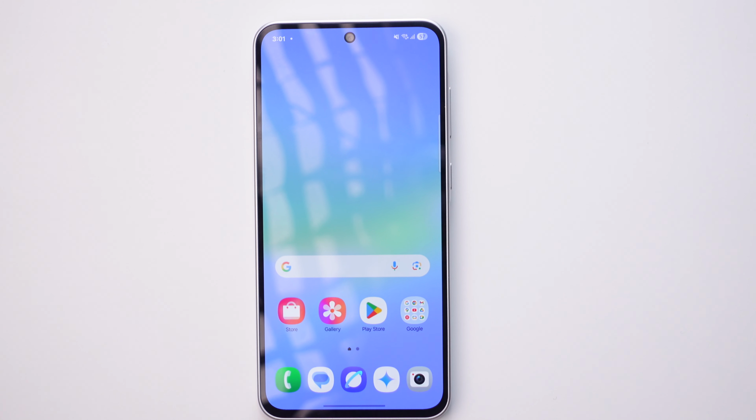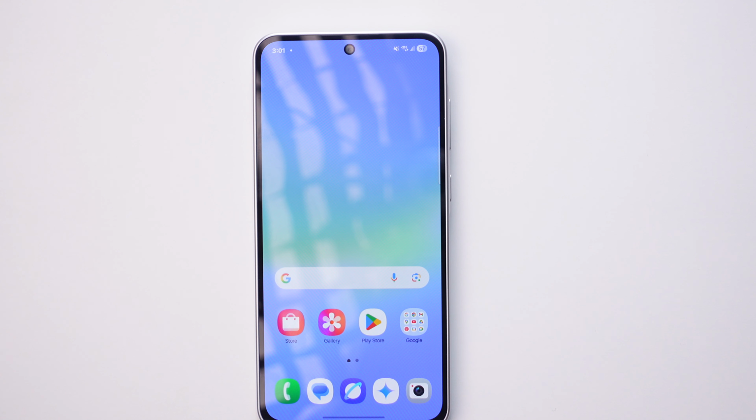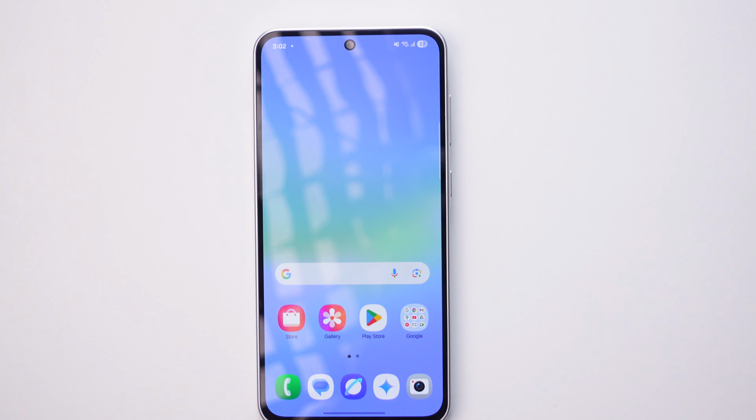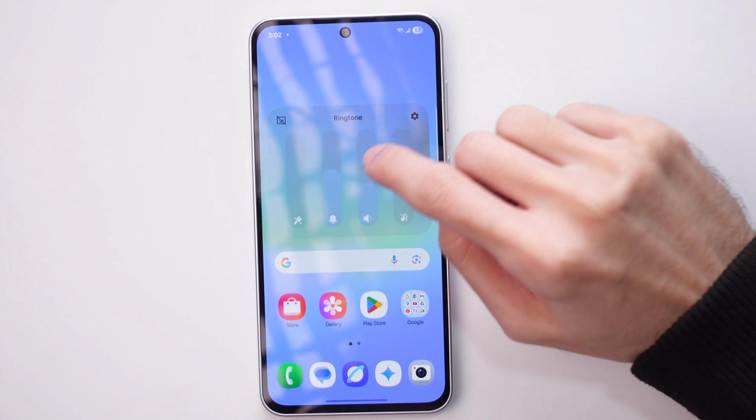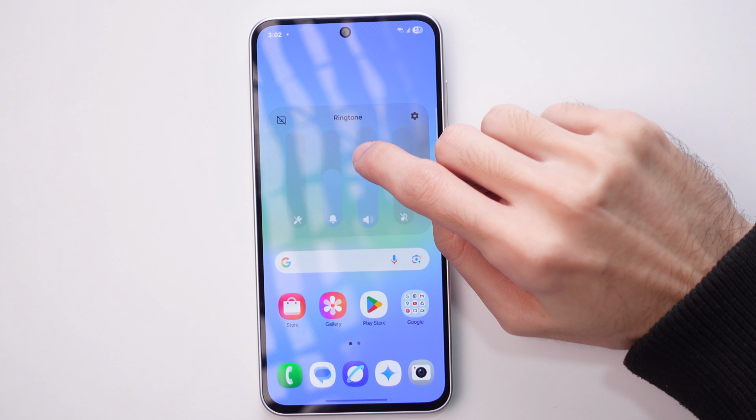This is the Galaxy A36, and in this video I'm going to show you how to change the ringtone volume of your phone. The first thing you need to do is press the volume button here at the side of your phone and then tap the three dots here. Now all you need to do is change the third bar here from the left to change the ringtone volume